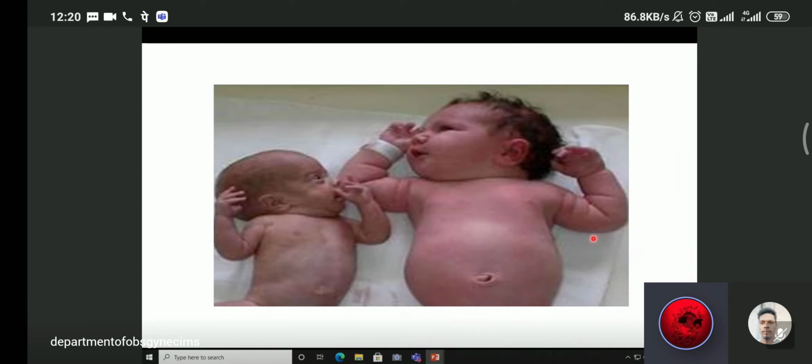that indicate higher risk of fetal demise. The earlier in the pregnancy discordancy develops, the more serious the sequence. This is a feature of discordant twin pregnancy. One baby is quite big and the other is IUGR.